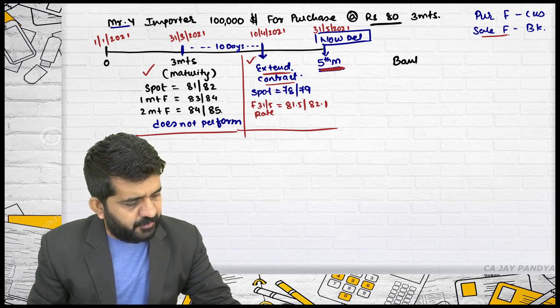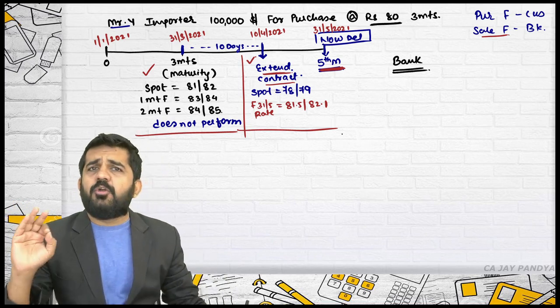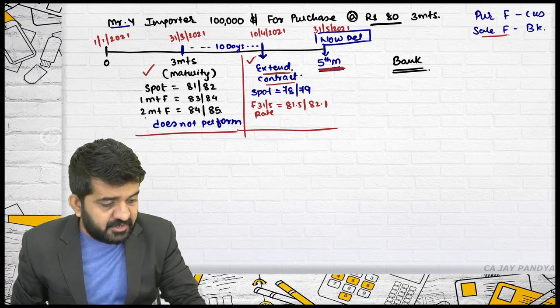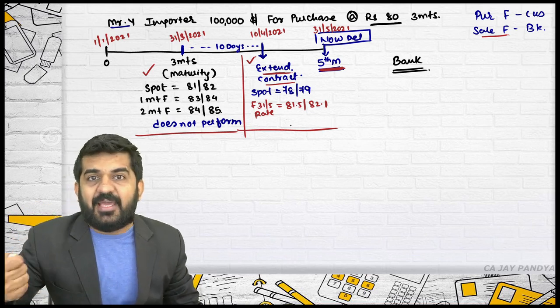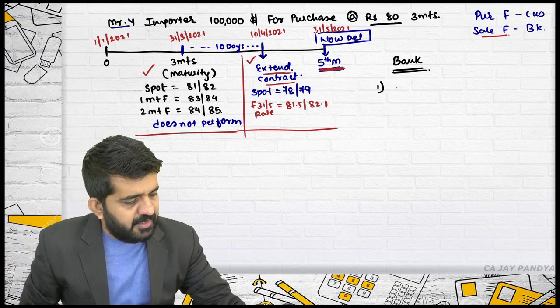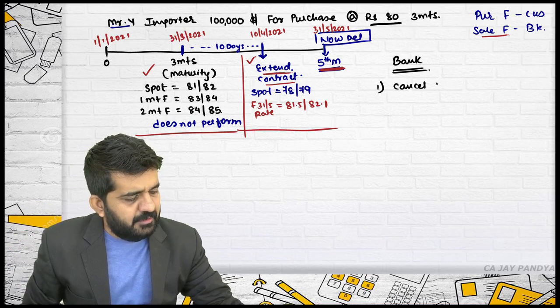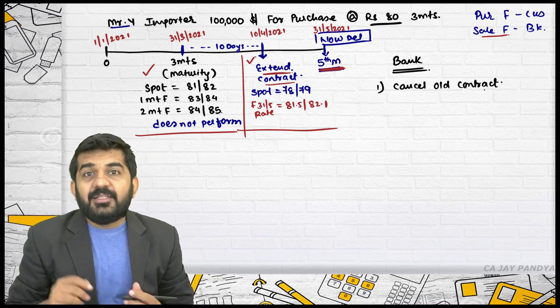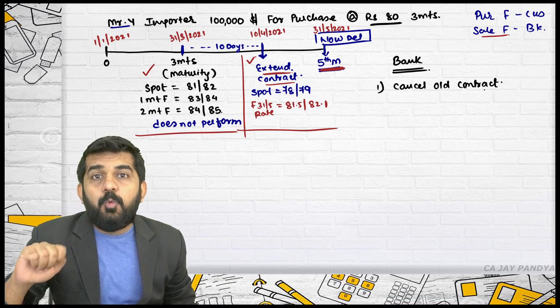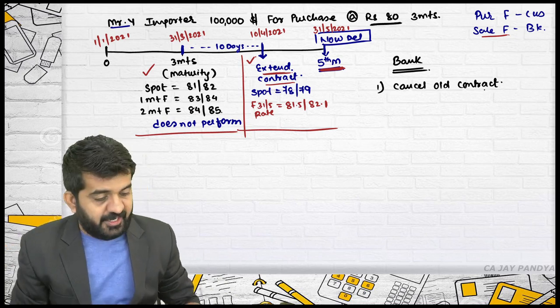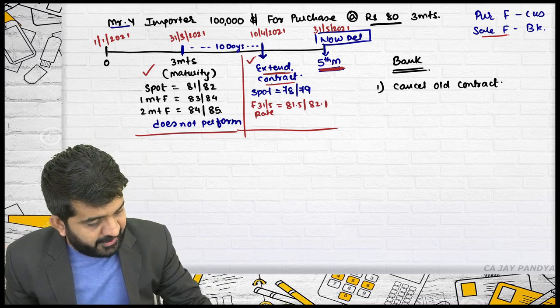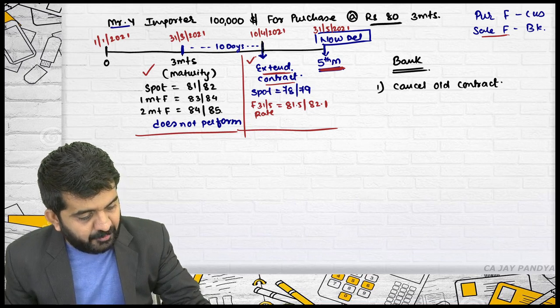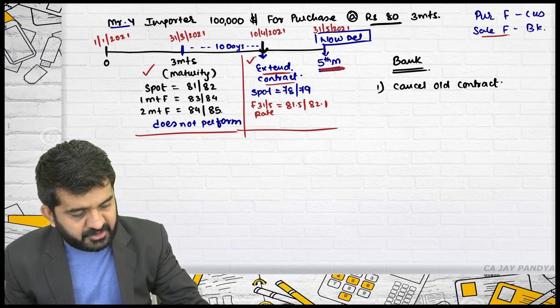This is again from the perspective of the bank. You should always think about the bank because this facility is given by the bank. Number one, the bank will cancel the old contract. When it cancels the old contract, it will cancel it on this date because the customer is turning up on this date.